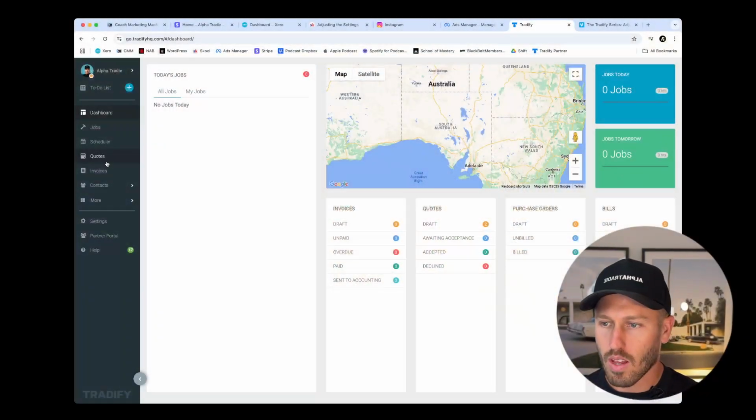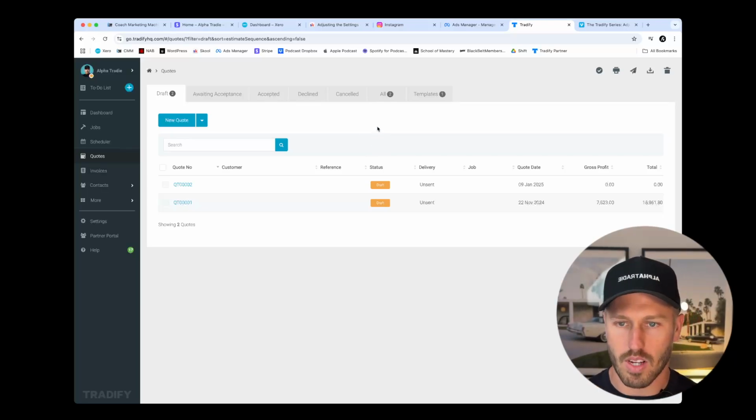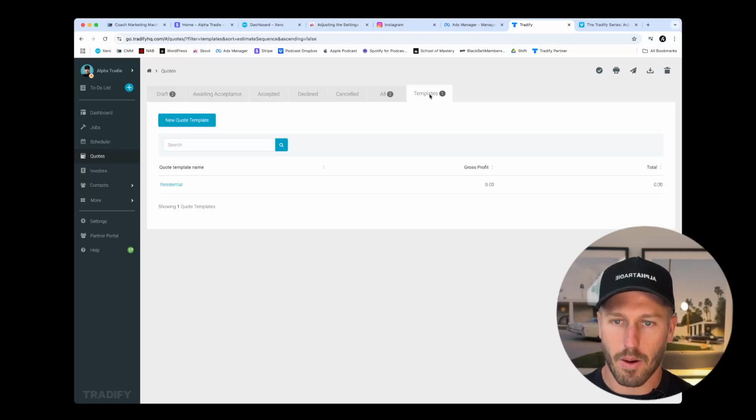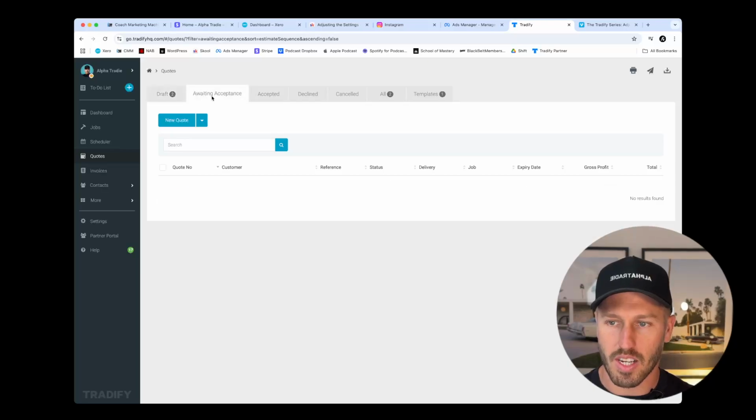So we're going to hit templates on the left-hand side. And you'll see here that I've got a couple drafts. You've probably fiddled around with some drafts at the moment, but we're going to scroll across the top tab to our templates. Now, once we have built out a couple templates, we will be able to go new quote from a template. Any quotes that we send will be sitting in waiting acceptance. Obviously, any that are won, declined, and cancelled will be automatically moved across into the right tabs.